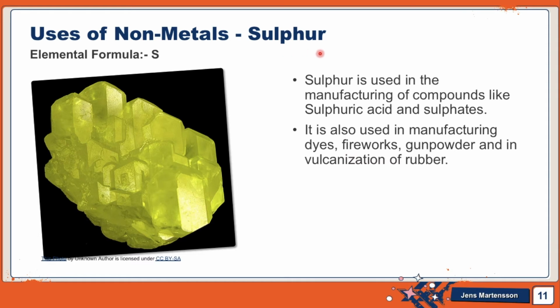Let's see the use of sulfur now. Sulfur is used in manufacturing compounds like sulfuric acid and sulfates. It is also used in manufacturing dyes, fireworks, gunpowder, and in vulcanization of rubber. Vulcanization of rubber means to harden it.